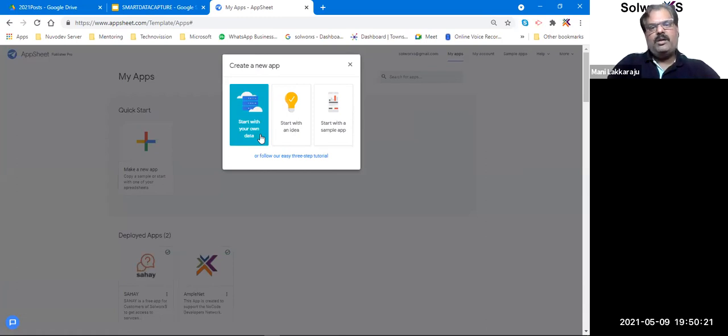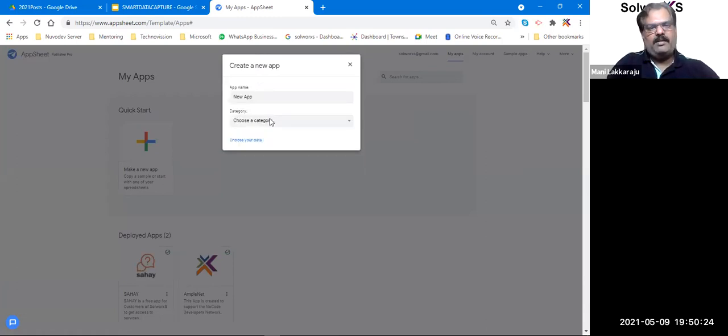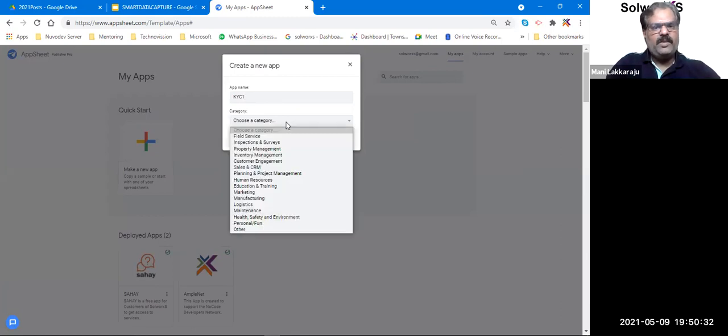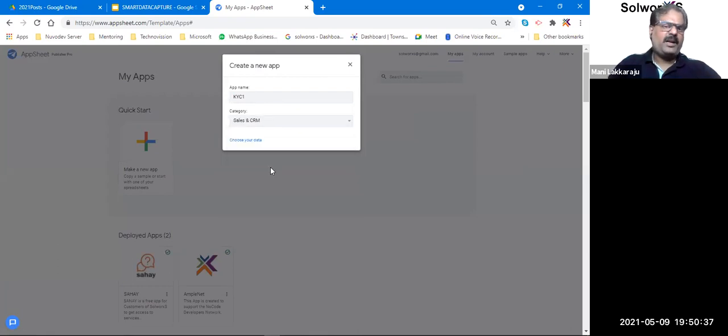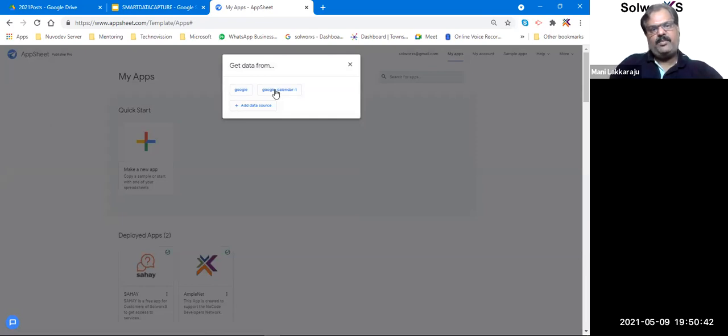Now, let's go back and create the way we typically do, which is to start with my own data, because most of the time I have a very small idea and I don't have any bigger app. So we'll do this. We will create an app called KYC1, and here I'll say it falls into the sales and CRM category, right? Then I'll say choose my data. When I say choose my data, it prompts me whether I want to build using Google Drive or Google Calendar. If I'm building a consulting or Calendly kind of app, then I can go with Google Calendar. But if I'm just wanting to build a data kind of app, I'll go with Google Drive, right?